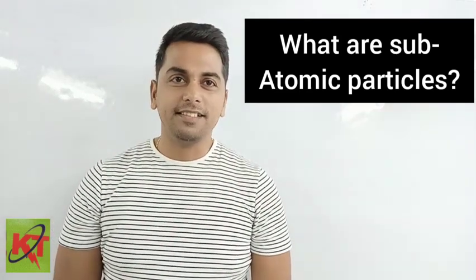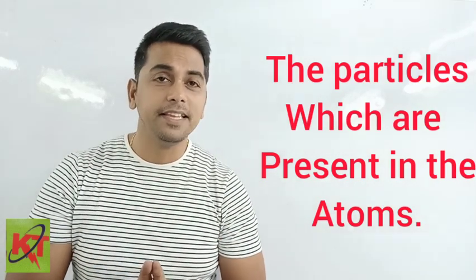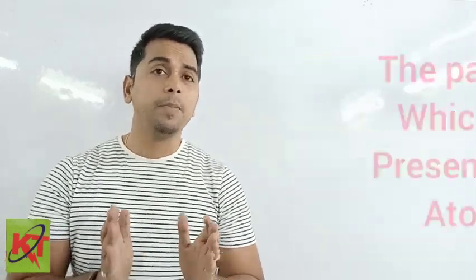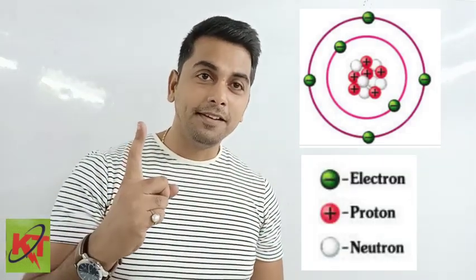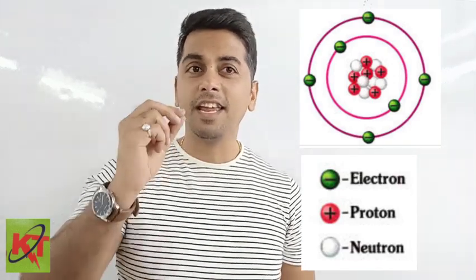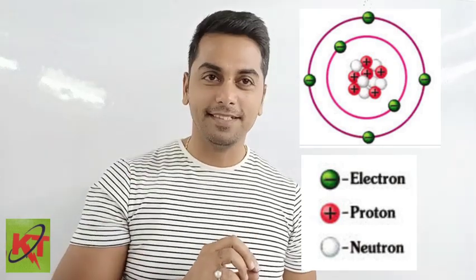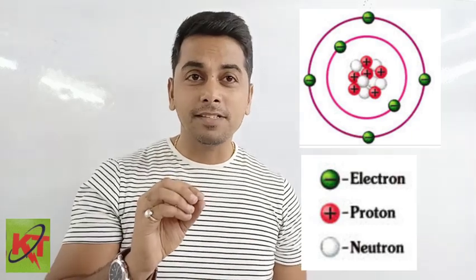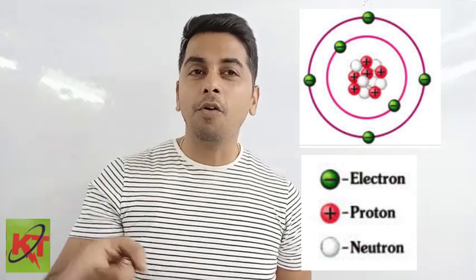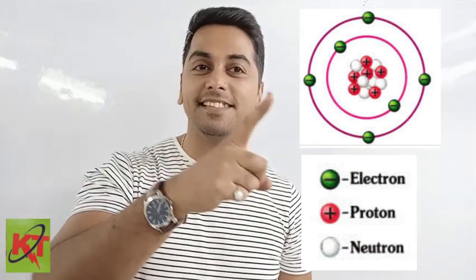The next question is, what are subatomic particles? Subatomic particles means the particles which are present inside the atom. There are many particles present inside the atom, but mainly there are three particles: proton, neutron and electron, where protons and neutrons are like king and queen situated in the palace core called the nucleus, and electrons are like guards which keep on revolving in the shell around the palace called the nucleus.